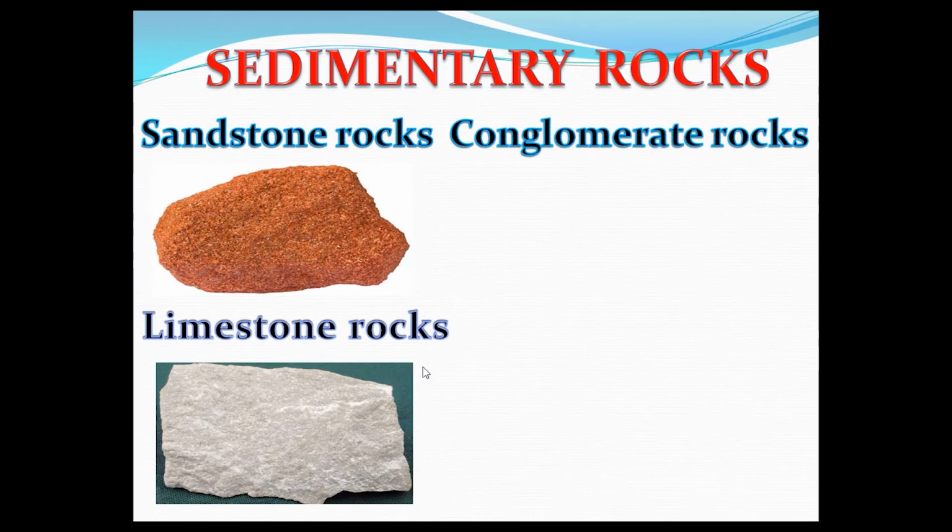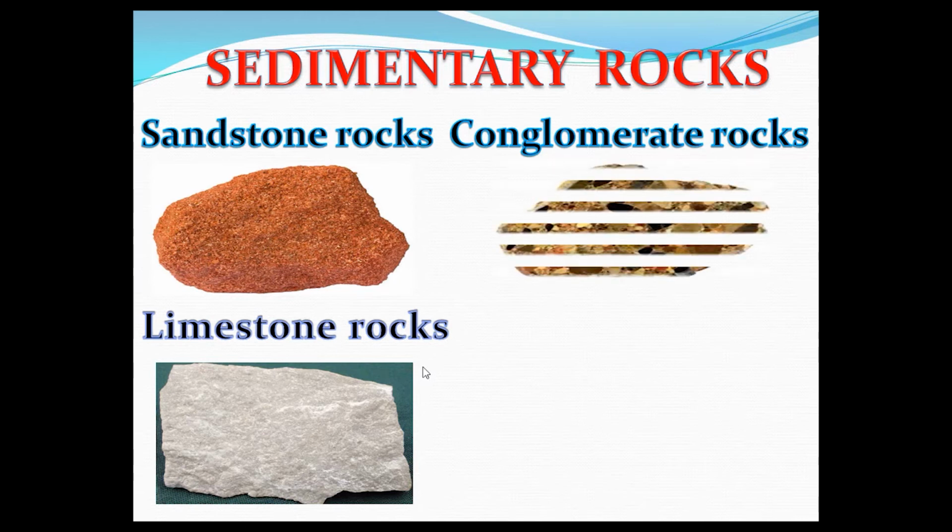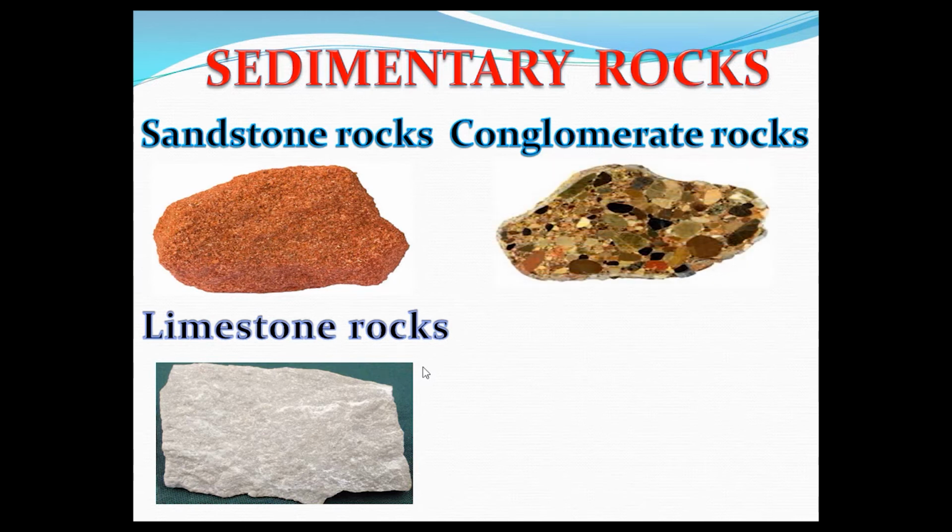Conglomerate rocks. Conglomerate rocks are made up of large sediments like sand and pebbles. This rock is also cemented together with minerals like silica and calcium carbonate. These rocks are either grey or orange in color.